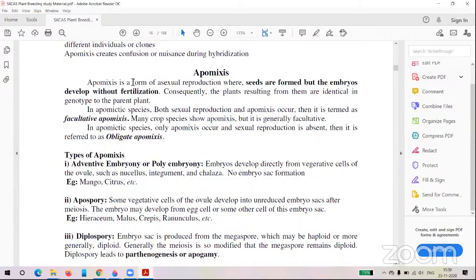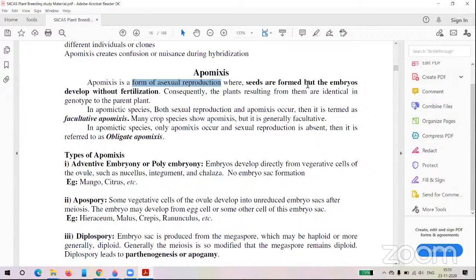It is a form of asexual reproduction, but here you can see the formation of the seed. That means formation of the embryo and the seed, but there is no production of the male and female gamete. There is no production of the zygote, but you can see the embryo and the seed. Generally in asexual reproduction, you cannot see seed formation.